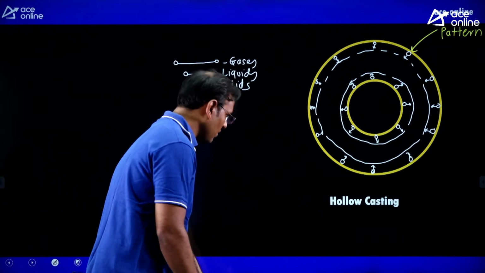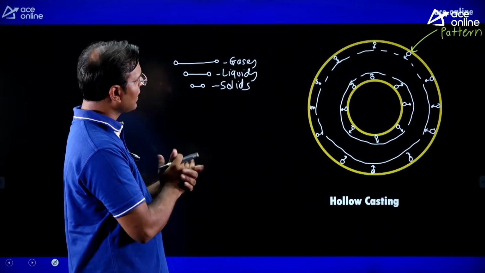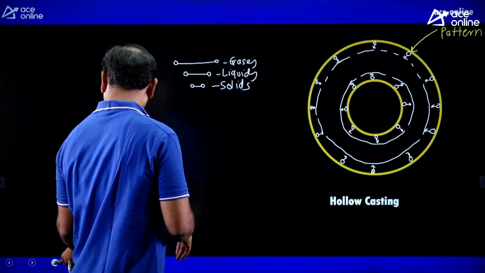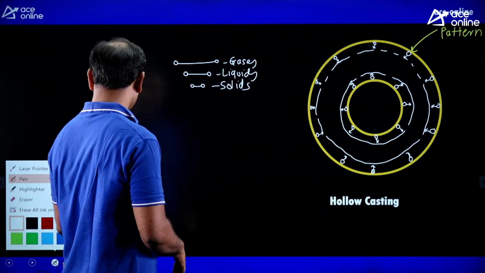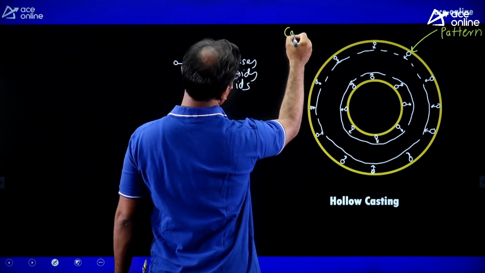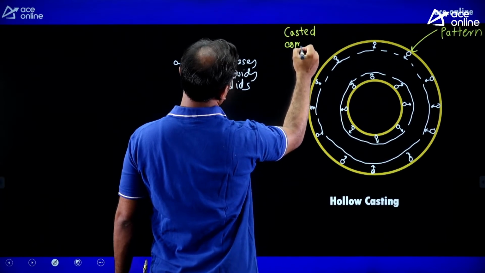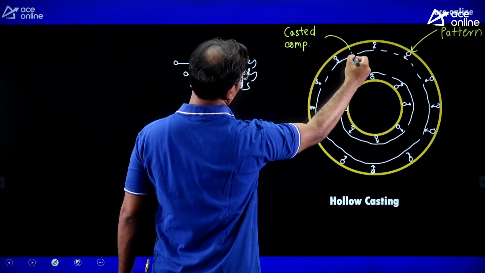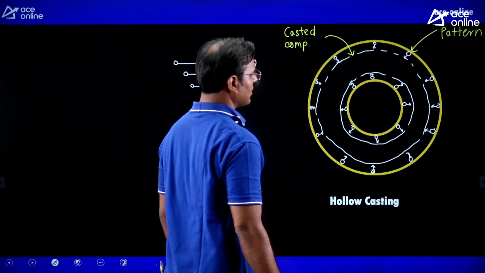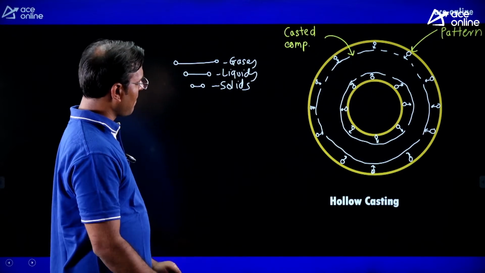Now this is the casted component. By using that pattern, now we got one casted component here. Okay. Now guys, what happened here?